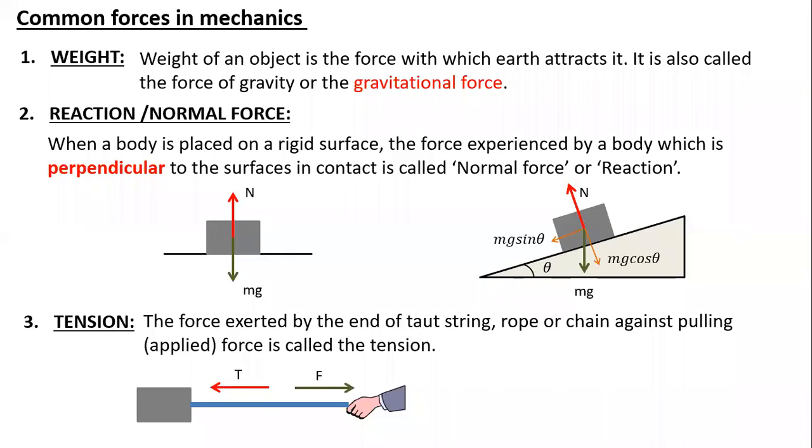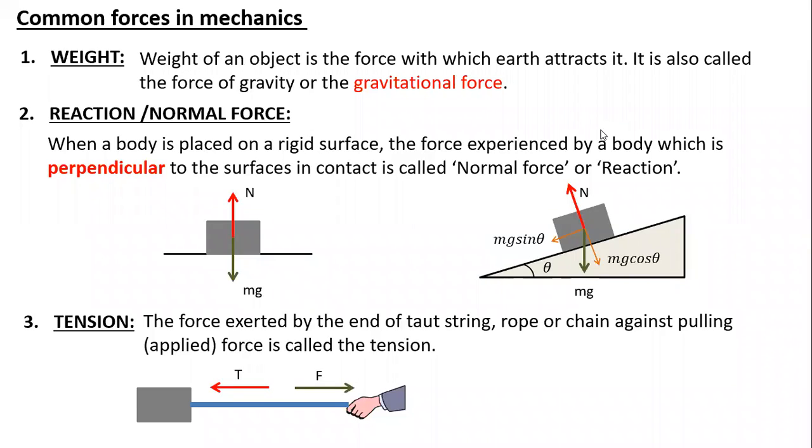Yeah, Shravan? Sir, but tension only occurs if we fix one end of the string or rope and then pull the other end, right? Even if the block is very heavy and we are trying to pull it, if there is some friction over here. If it is very smooth, then you can say there is no tension, because once you apply the force and leave it, the block is going to move on. That doesn't happen in real life. So if there is some friction, obviously you're going to provide some pulling force on it, and at that time the tension force will be generated. Yes, sir.